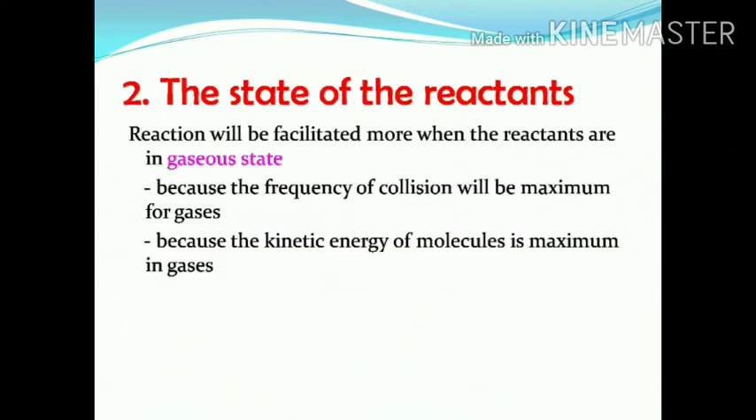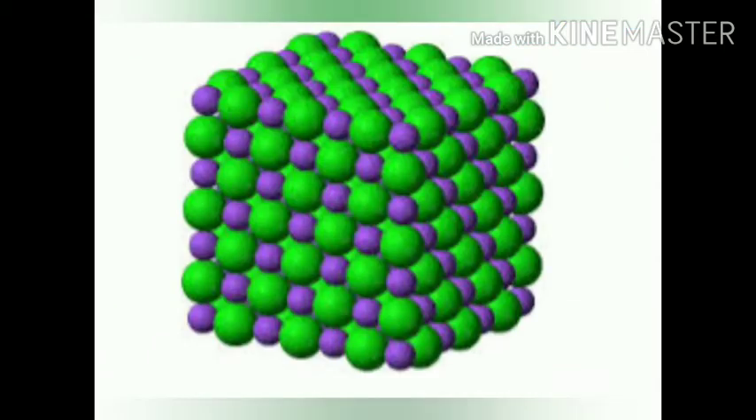Then the next condition is the state of the reactants. To make it clearer, let me tell you about a theory called collision theory, which predicts the rate of chemical reaction. According to it, for a reaction to occur, it is necessary for the reacting species to collide with one another. मीन्स कि अगर रिएक्ट करने वाले मॉलिक्यूल्स आपस में टकराएंगे तभी वो प्रोडक्ट बना सकते हैं.